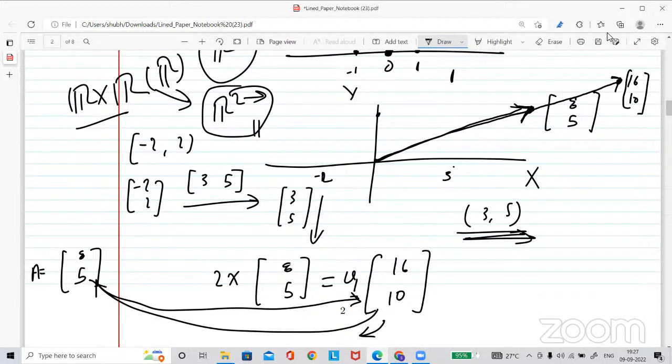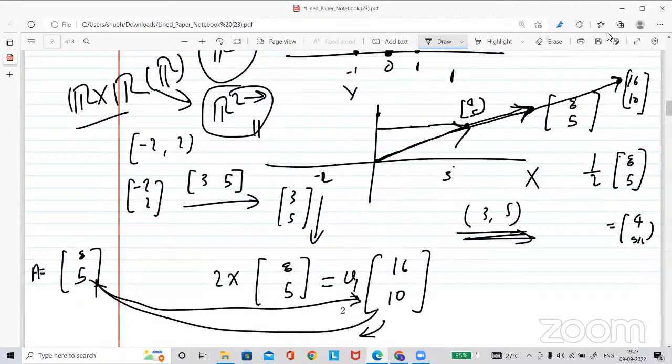If you scalar multiply with half, it will be reduced. So it is 4 and it is 5/2. It will lie in the same direction. So 4 will be somewhere here and 5/2 will be somewhere here. It will lie in the same direction, but this will be shorter.